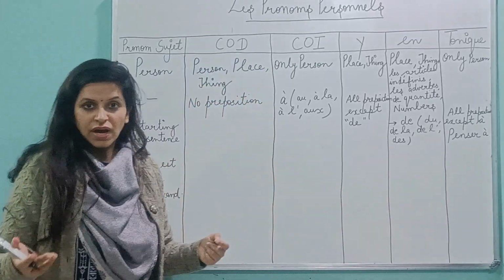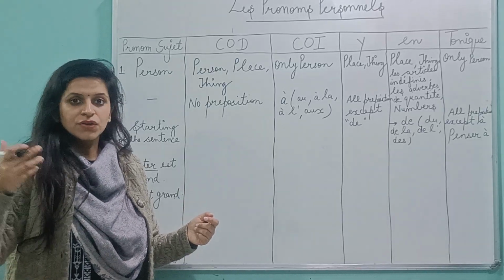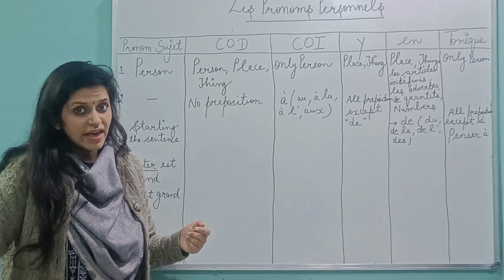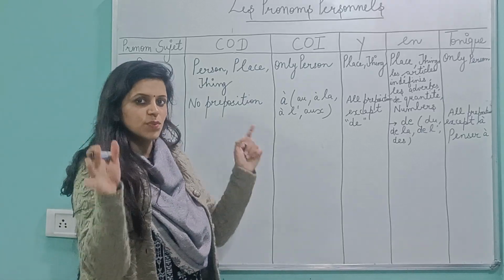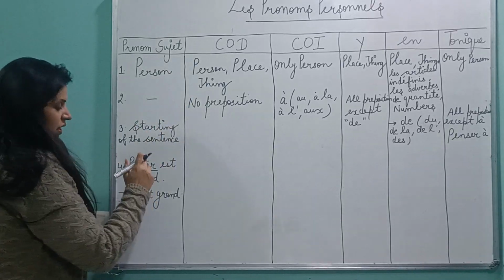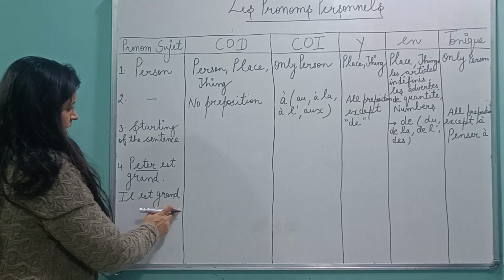TONIC: moi, toi, lui, elle, nous, vous, eux and elles with an S. So these were the tables. Let's come back to pronom sujet. Where are we going to place pronom sujet? In the starting of the sentence. Peter est grand, elle est grand.